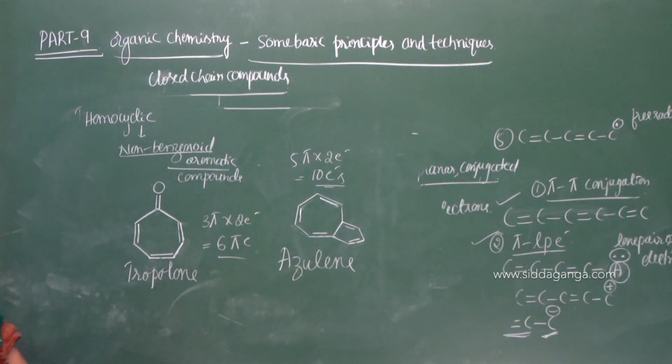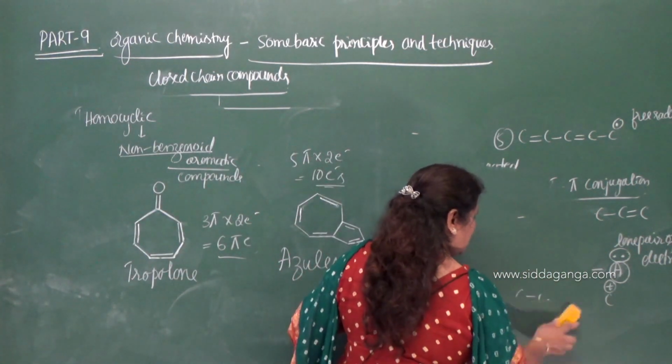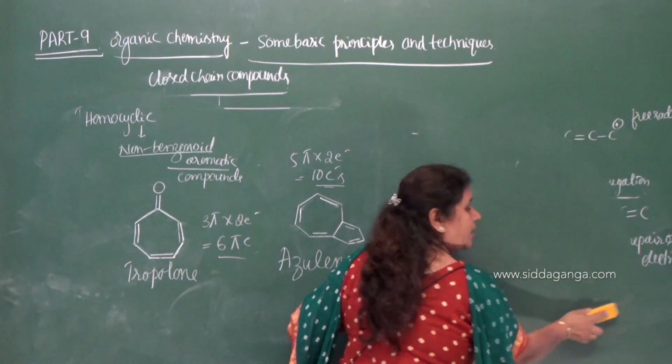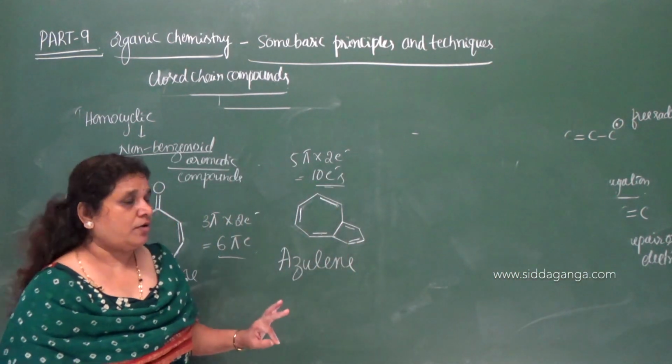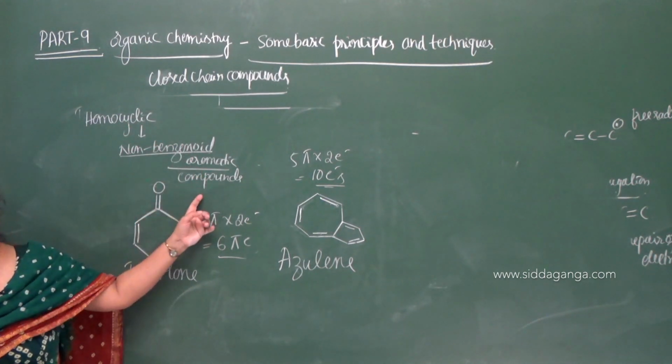So, let me give one more example. Not only neutral molecules, but cations and anions also act as homocyclic non-benzenoid aromatic compounds.